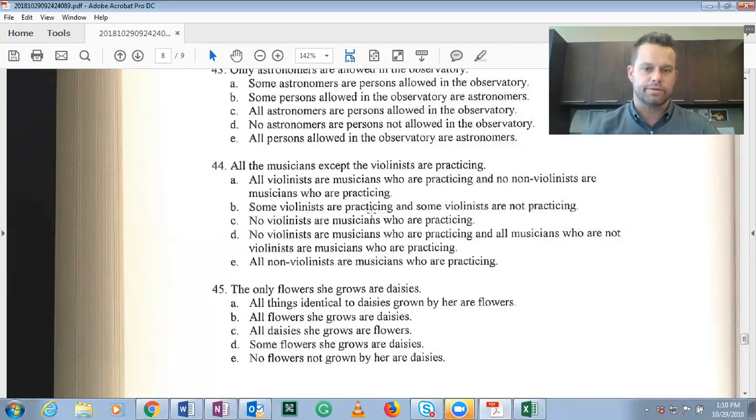Okay, no, we know that's not true, because essentially it's saying that none of them are. No violinists are musicians who are practicing. Well, that's true. None of the violinists are practicing. But there's another piece to this that's saying that all the other musicians who are non-violinists are practicing. So C is correct, but it doesn't capture everything.